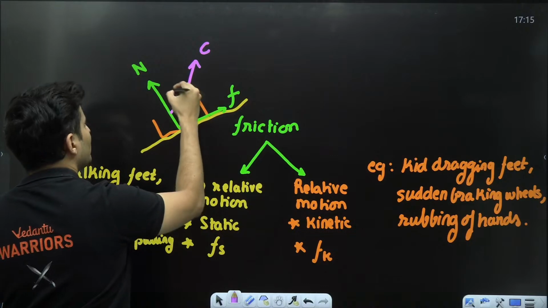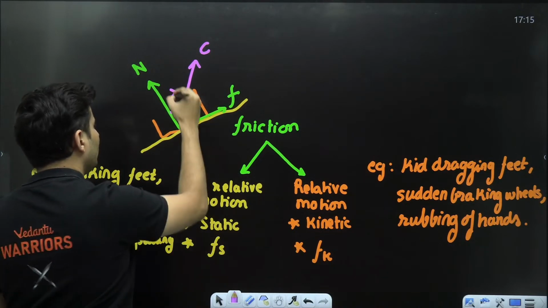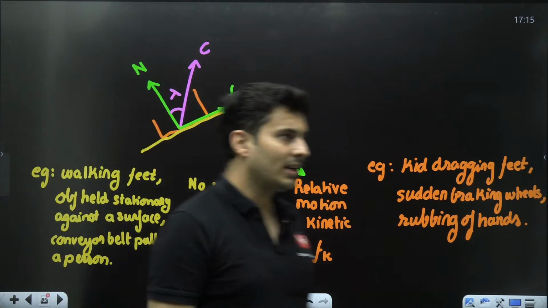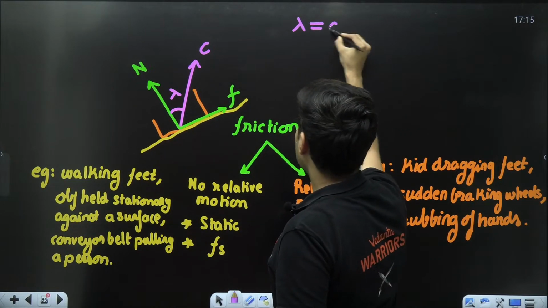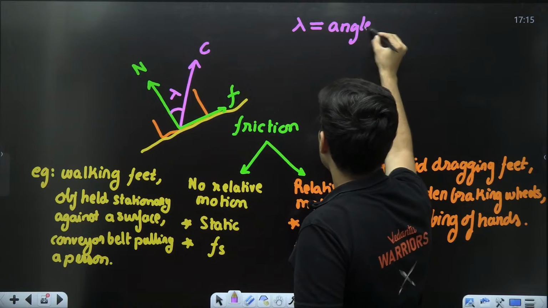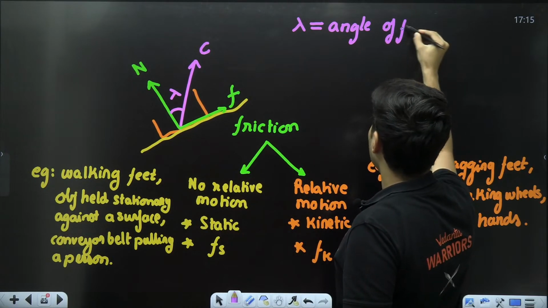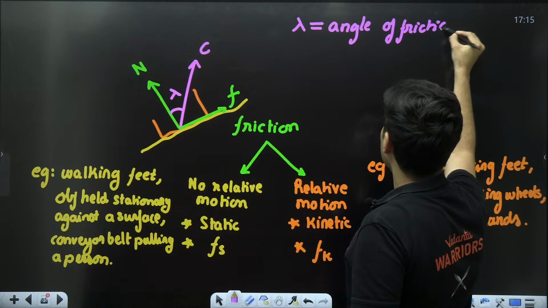This angle which you see over here, I will call it lambda. That lambda is also called the angle of friction.